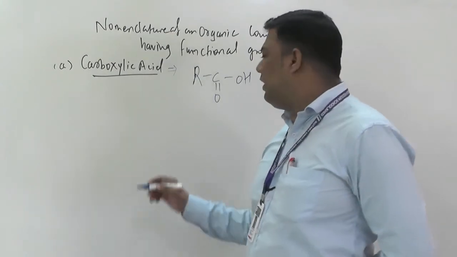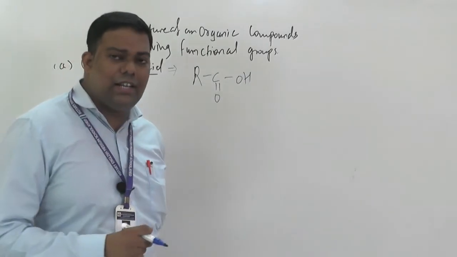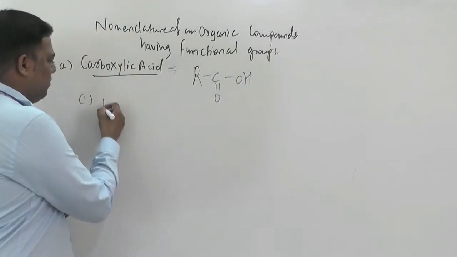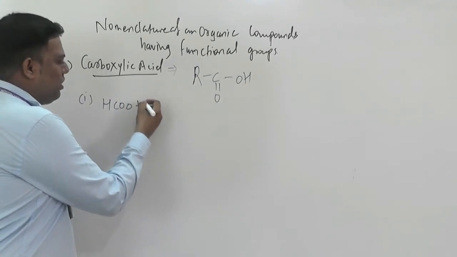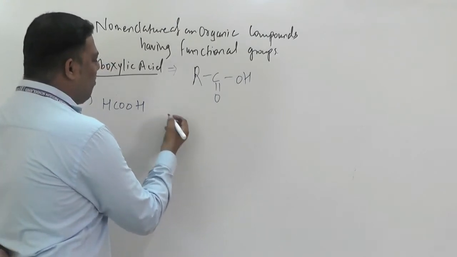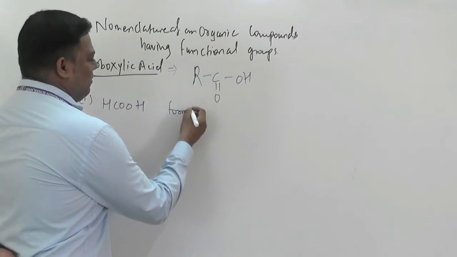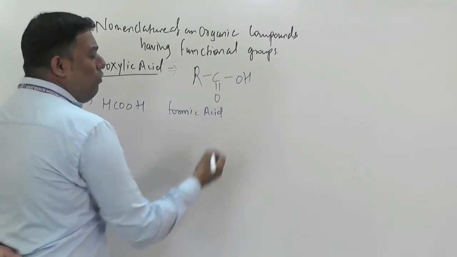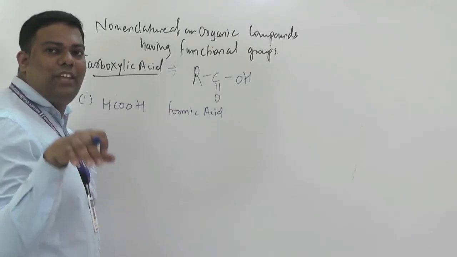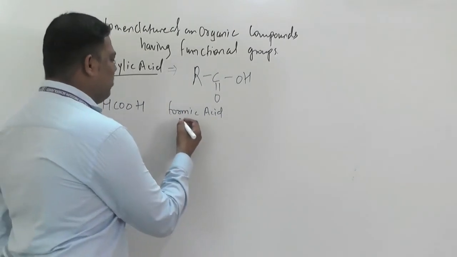Suppose we take, starting from one carbon atom, we will start here. First HCOOH. Some have common names also. Here, formic acid. Common names come from their origin or from sources. Formic acid is the common name.